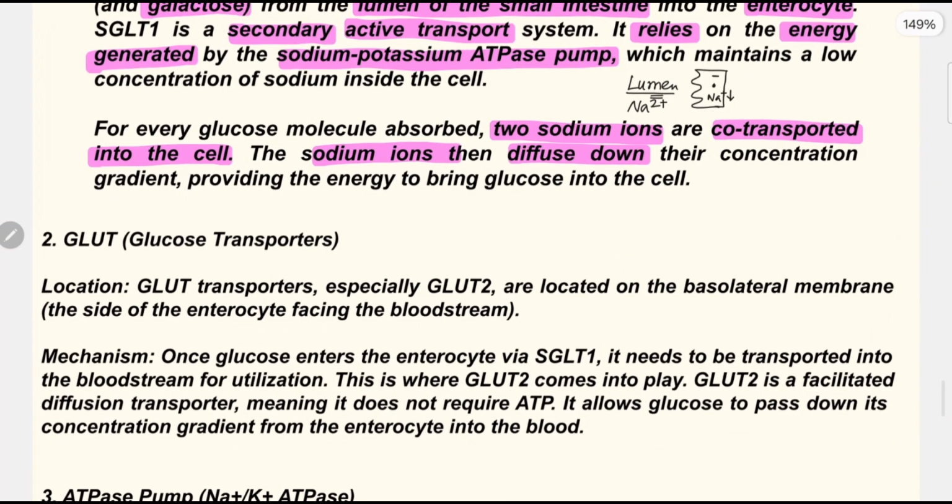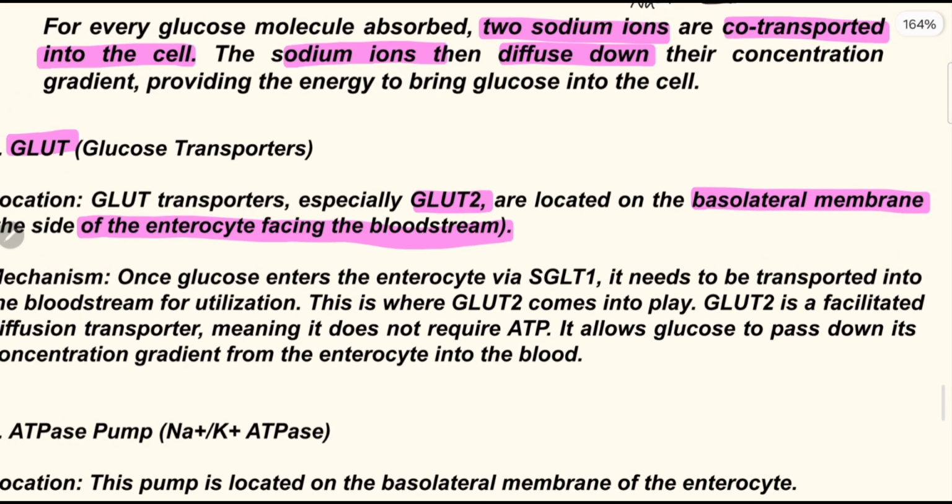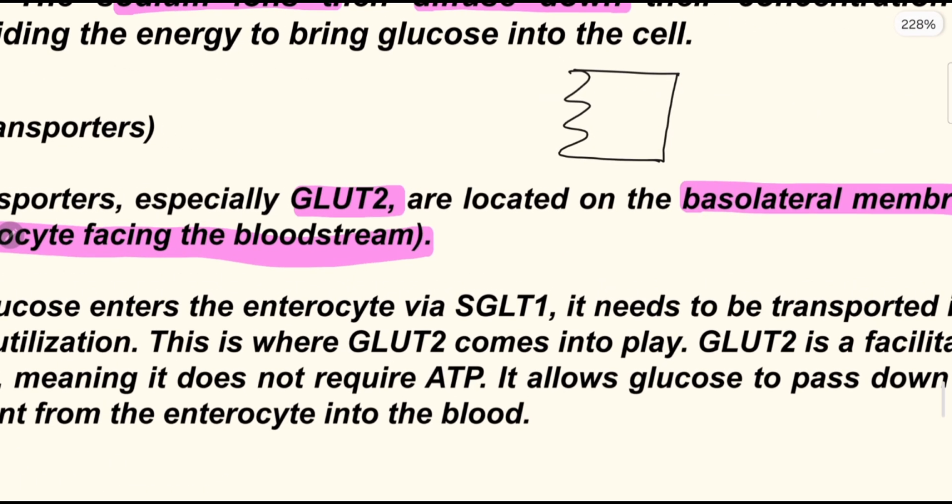Next is the GLUT. GLUT location. GLUT transporter, especially GLUT2, are located on the basolateral membrane. What is the basolateral membrane? The side of the enterocyte facing the bloodstream. Okay, so here I will draw again that if it is an enterocyte, then it is having two sides.